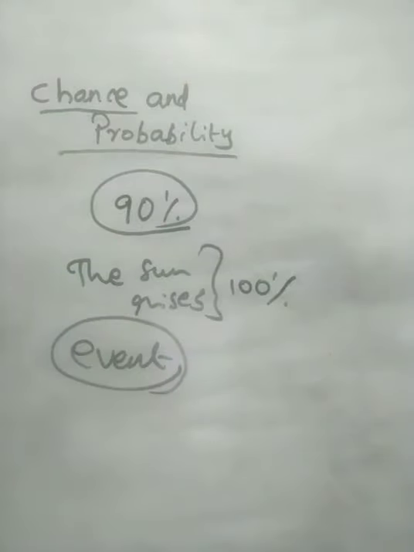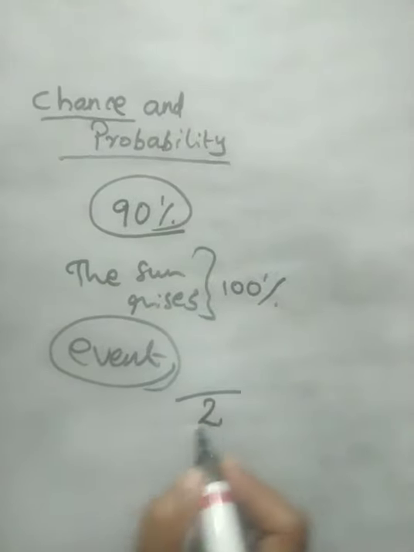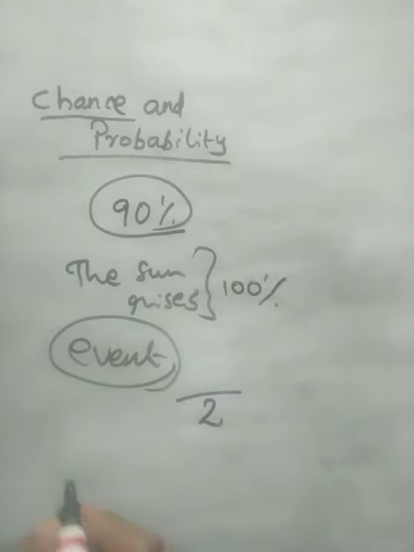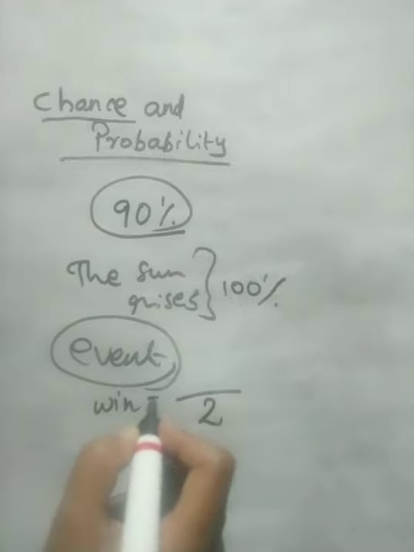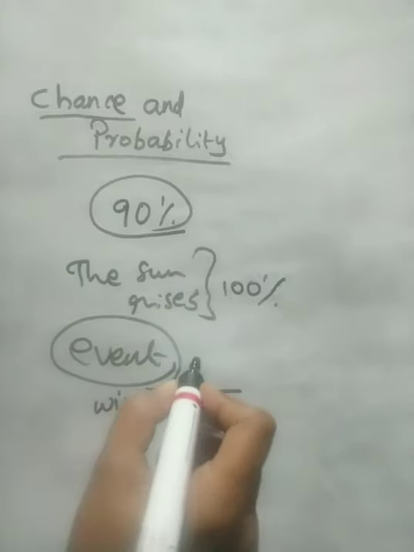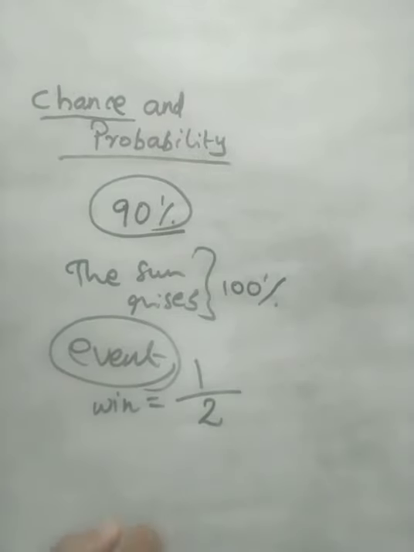Then, you will fail in the maths exam or you will pass. So two chances are there. Total two chances. The probability of win: you will succeed in this exam, that is one chance, or else you will fail in the exam, that is also one chance.